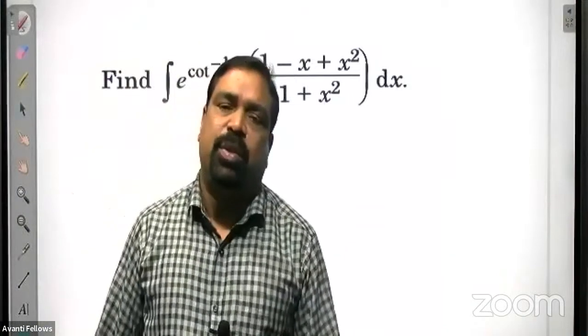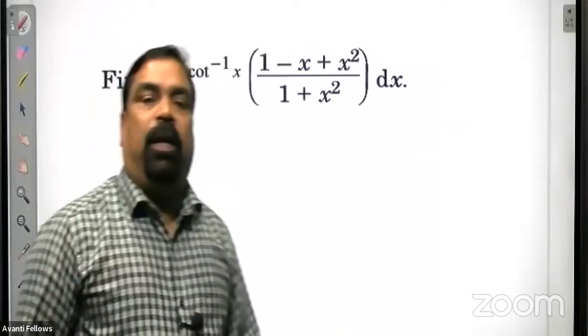So have a look at this question and identify the method.